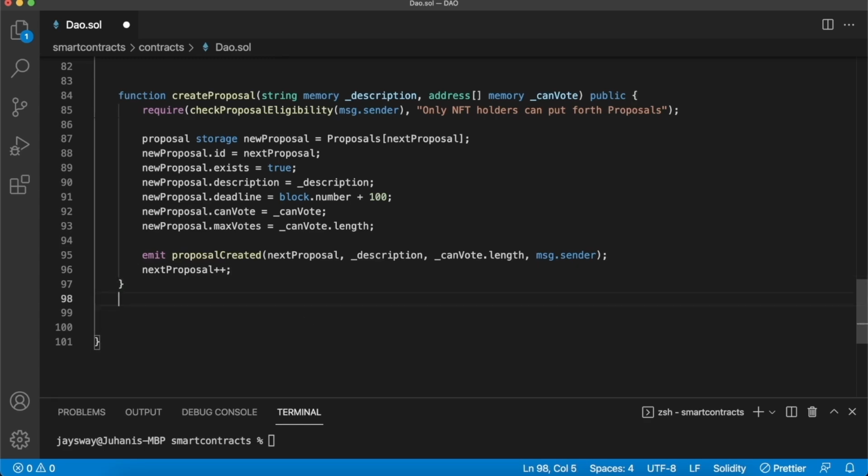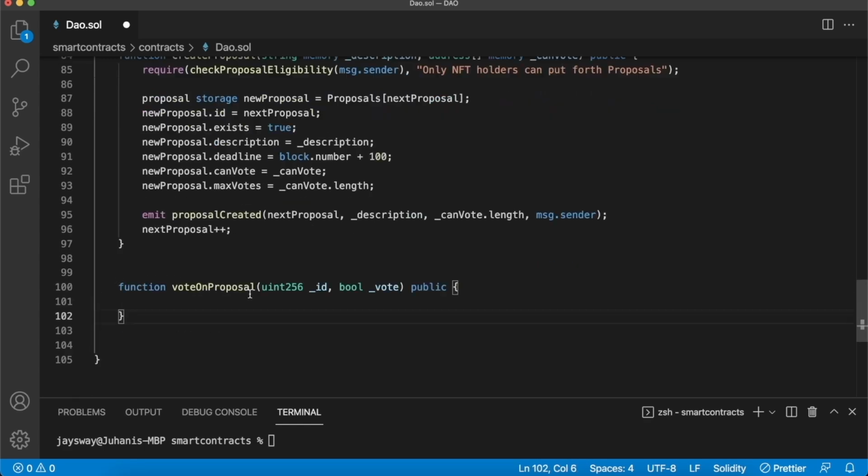Starting it off here below our function, create another public function called vote on proposal. This function takes as parameters two variables: the ID of the proposal we want to vote on and our vote. True meaning we're for the proposal and false meaning we're against the proposal. And this function, to be able to run, will need quite a few more require statements to make sure that we don't vote on the wrong proposal or that malicious people can't vote on the proposal multiple times.